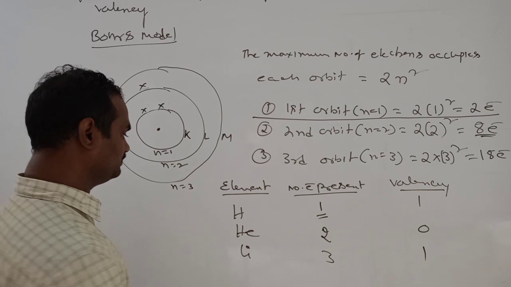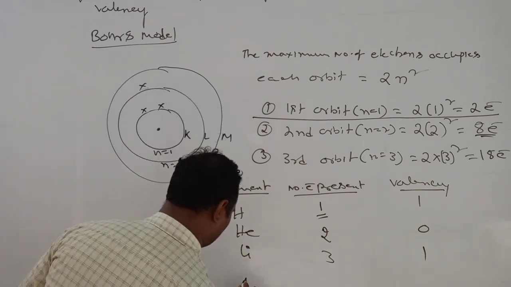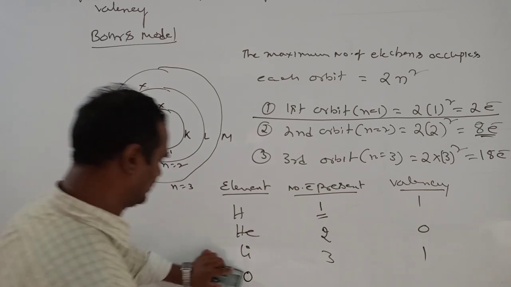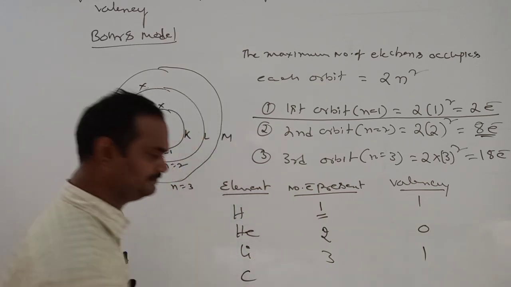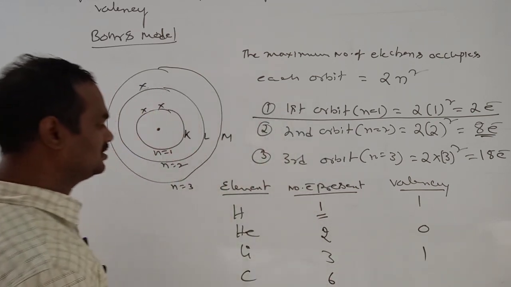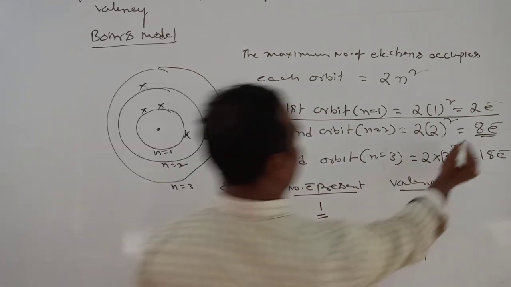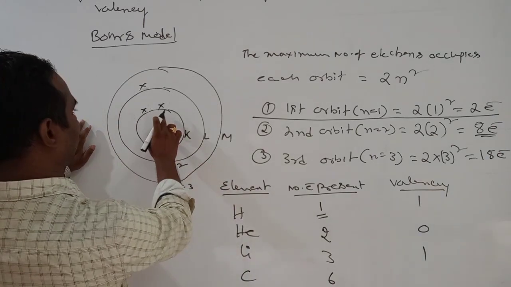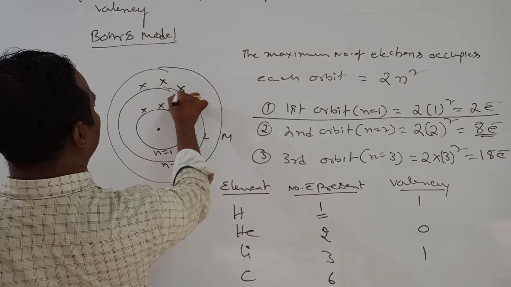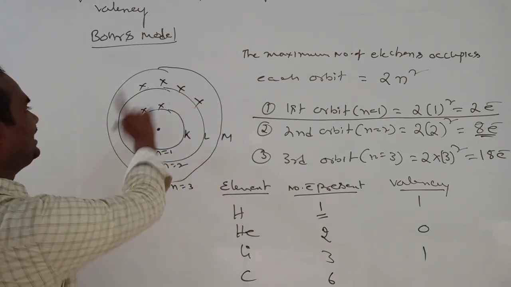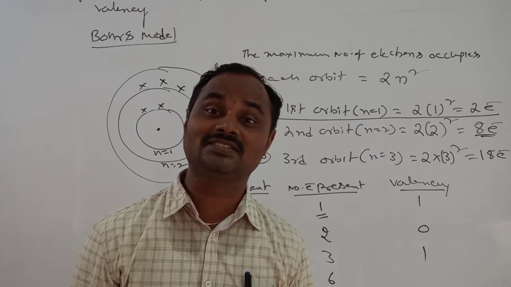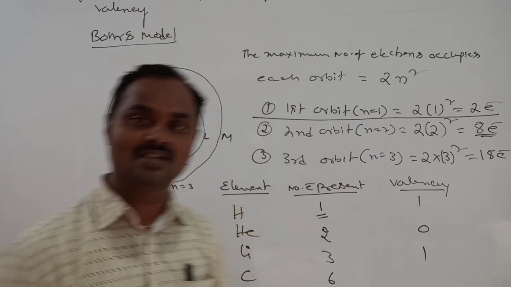Okay, now come to it. Oxygen. Sorry, carbon, you see. Later I'll go to oxygen. Carbon has atomic number 6. 6 electrons means in the first orbit 2, 1, 2. In the remaining, how many electrons? 4, 1, 2, 3, 4. In the second orbit 4 electrons are there. To get the stability, this carbon requires how many electrons?